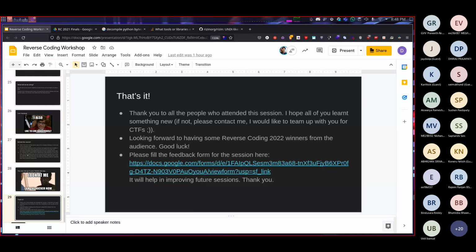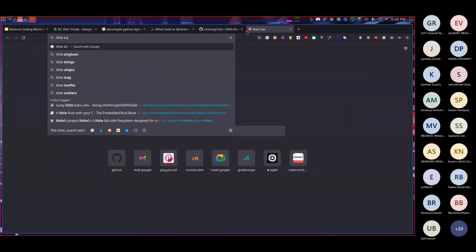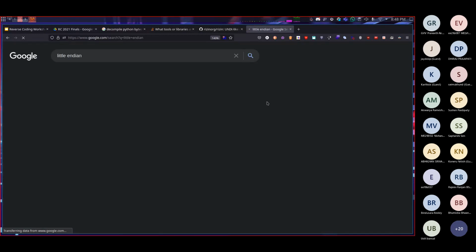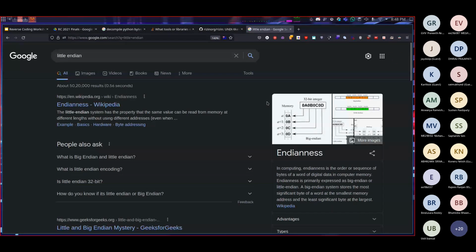Any more questions, please, guys? Yeah, one more. Is there any reason why the second byte is put before the first byte in that little endian? Yeah, right now all the processors are little endian. I'll tell you why. There are also big endian processors, but right now the PC you are using, I can guarantee 90% that it's little endian. In fact, I can show you this host OS as well, right?